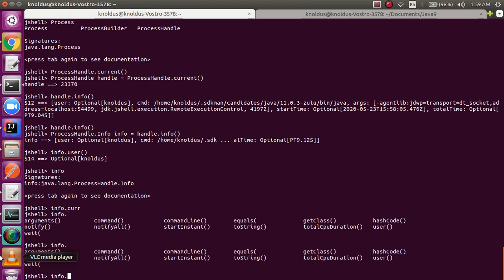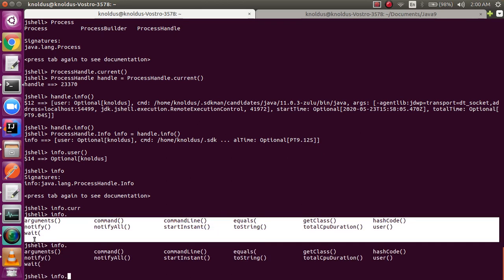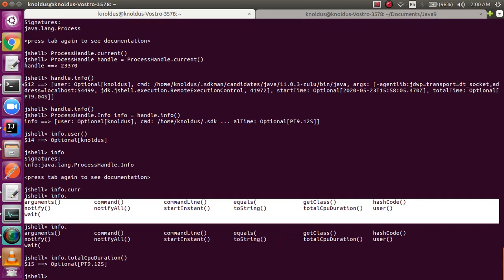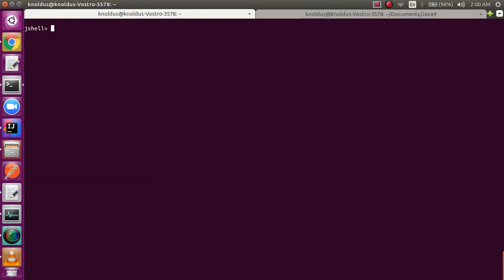You can see there are a lot of options which you can use. Suppose total CPU duration. You have got your total CPU duration for the current running process. So you can see how we can get access to a current running process.